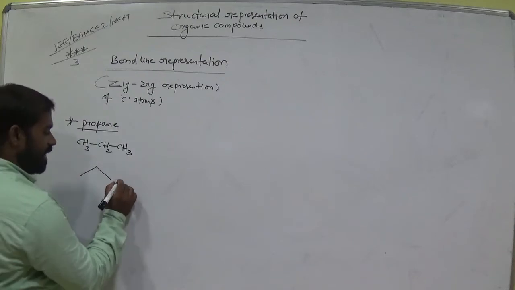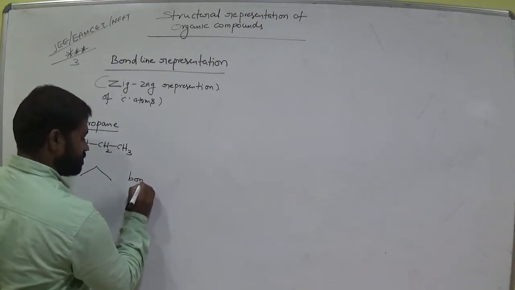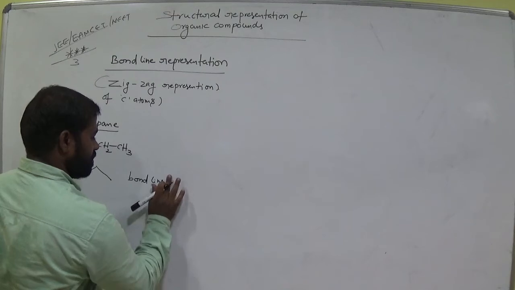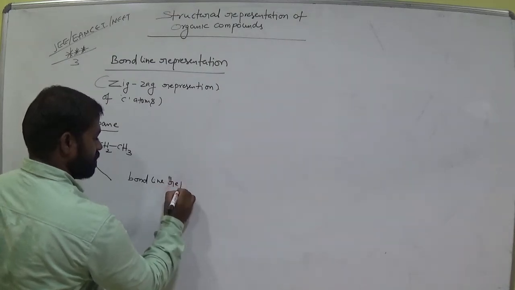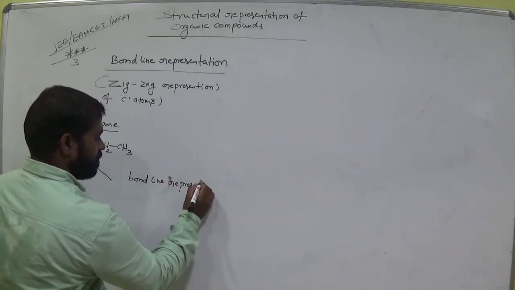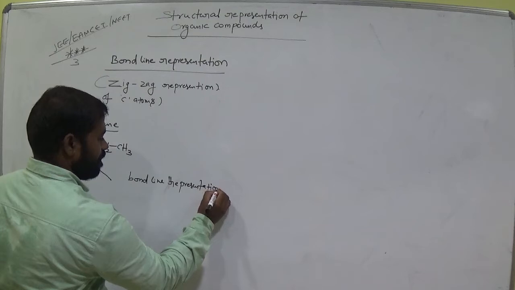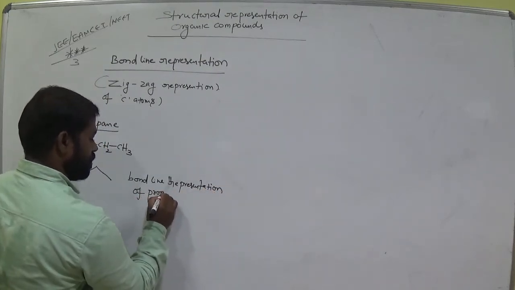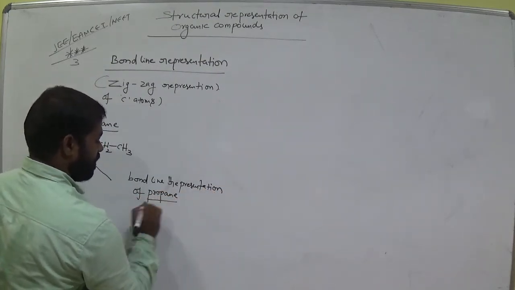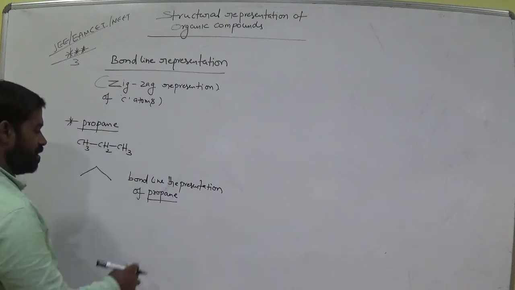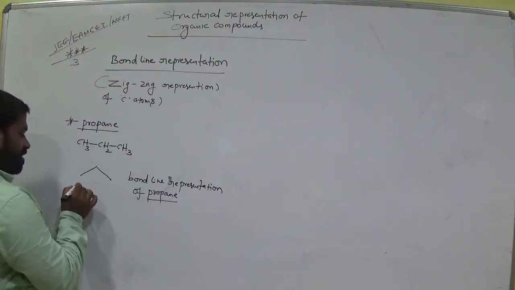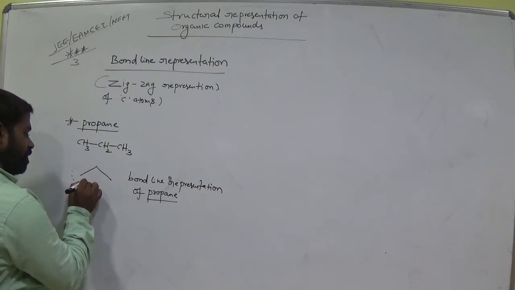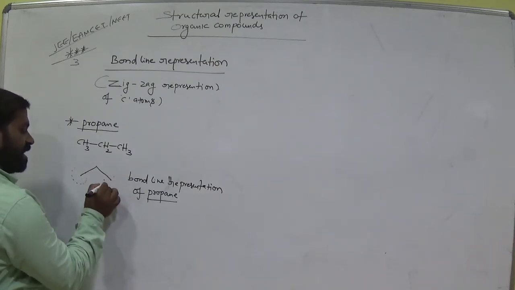This is bond line representation of propane. Okay, so see, this is the terminal carbon, am I right? These are the terminal carbons.